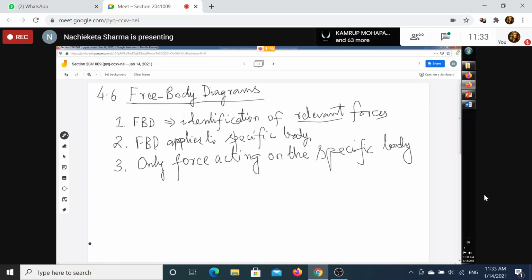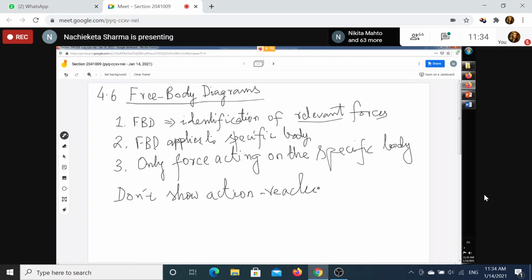And what is the important misconception? This you have to write in. Don't show action and reaction simultaneously. If action is present, then reaction must not be present. If reaction is present, then action must not be present. Don't show action and reaction together. Why can you not show action and reaction together?